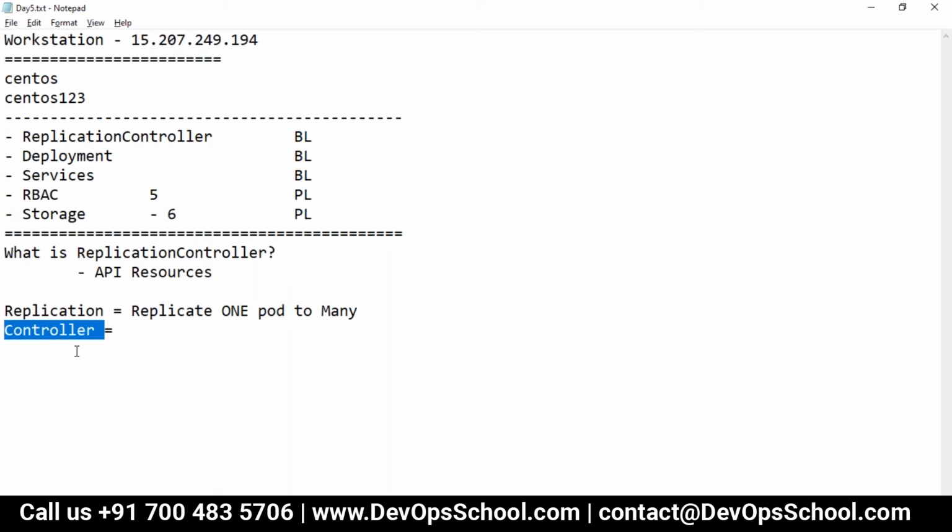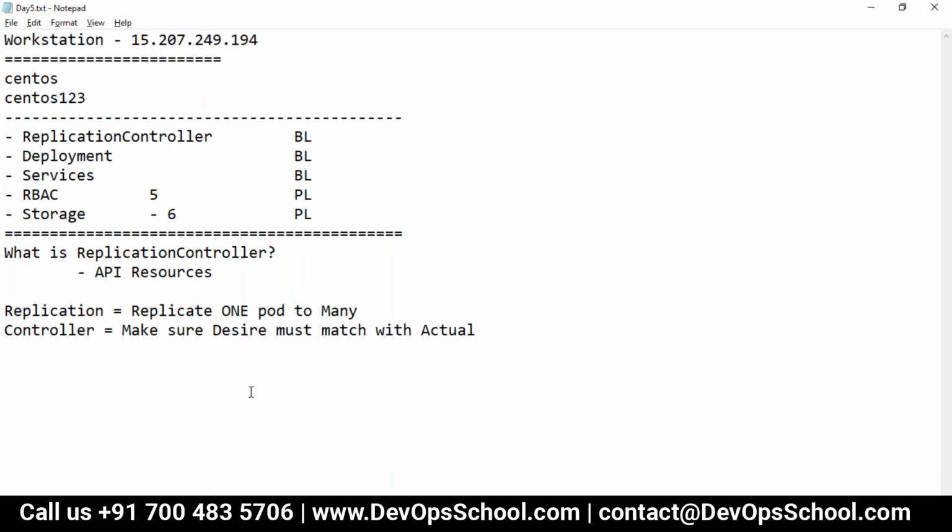And here in the master we have a controller manager; like that we may have many controllers. So the controller makes sure the desired state must match the actual state.